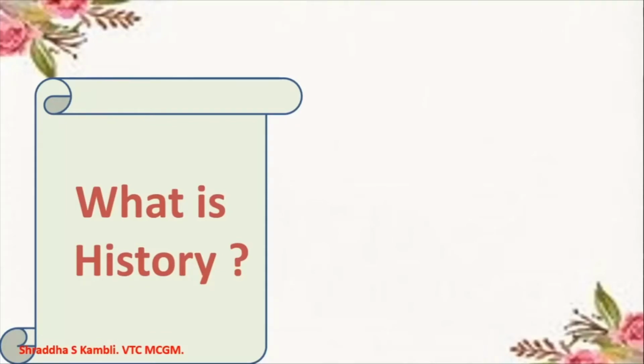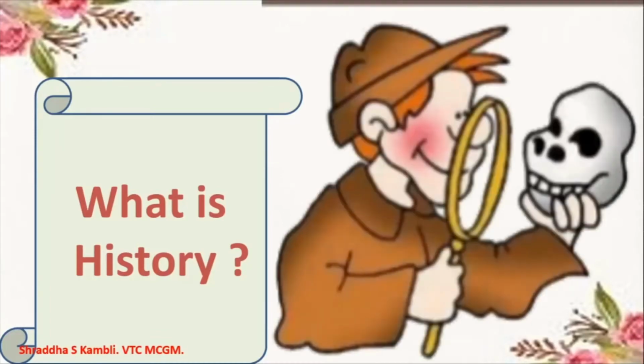All this is part of our history, and that is exactly the name of our first lesson: what is history. So what is history, children? History means understanding and studying the various things which are around us. You can see here a skull of an ancient man, and someone is studying the skull. Can you see?